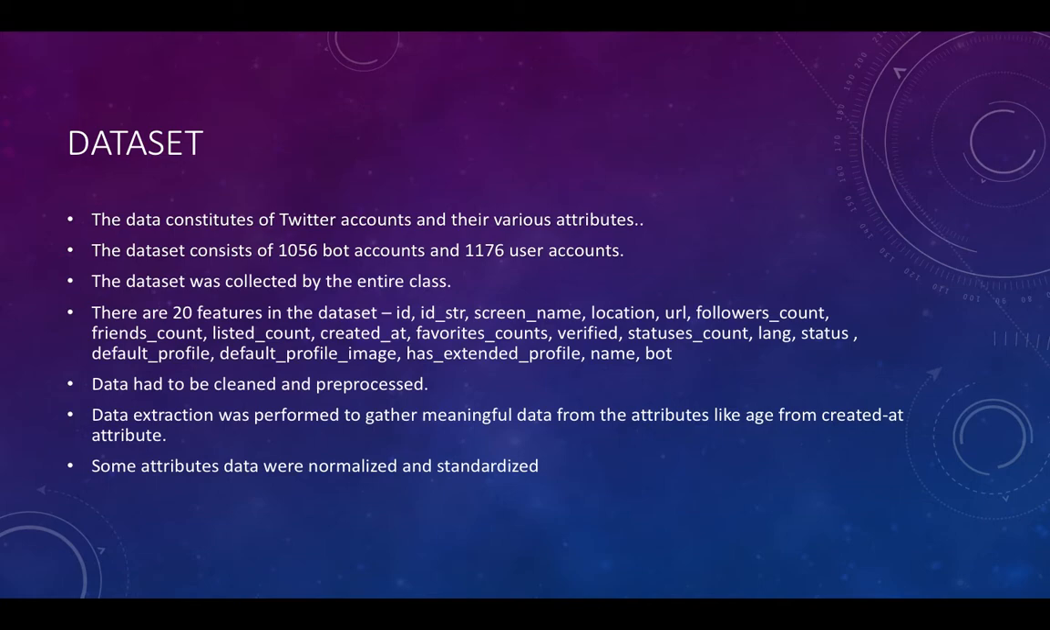Some of the attributes that we used had to be normalized and standardized to improve the accuracy, like the friends count and the followers count could run into millions, so it was impossible to use them as they were and it was actually affecting the models. So we normalized those attributes in the data set, and then used the data set.